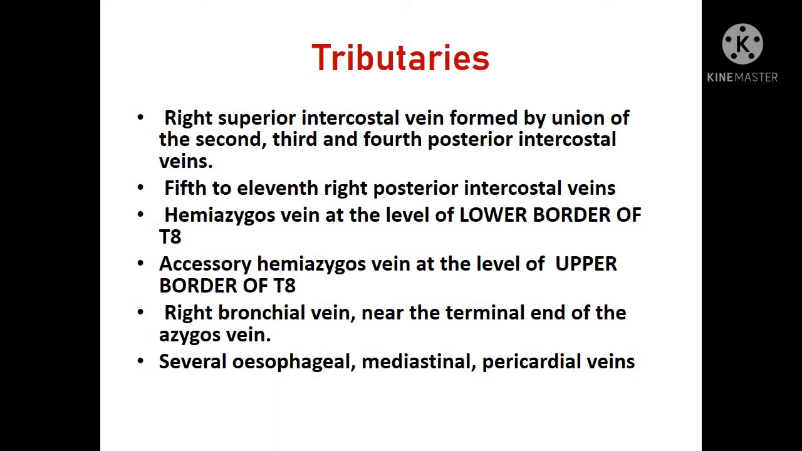Tributaries: the right superior intercostal vein formed by the union of the second, third and fourth posterior intercostal veins, 5th to 8th, 11th right posterior intercostal veins, hemiazygos veins at the level of the lower border of T8, accessory hemiazygos veins in the upper border of the T8, and right bronchial vein, several esophageal, mediastinal and the pericardial veins.